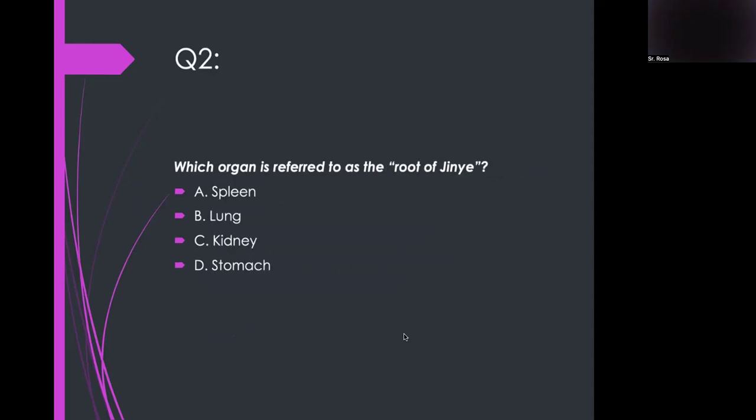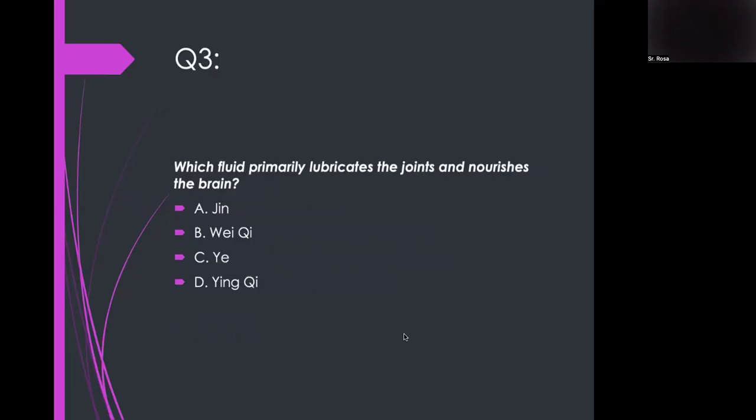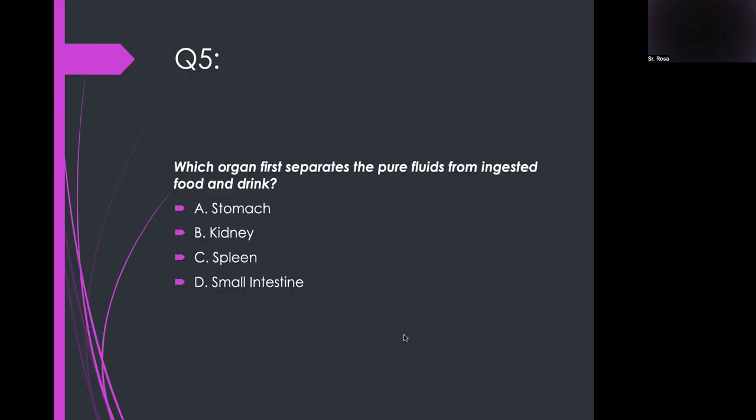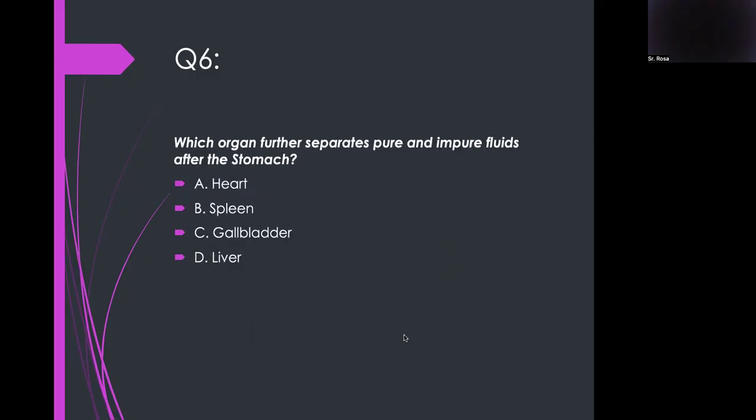Which organ is referred to as the root of Jin? Stomach. Yes. Which fluid primarily lubricates the joints, nourishes the brain? The lung primarily distributes Jin in which manner? As a flying mist. Which organ first separates pure fluids from ingested food and drink? Spleen.